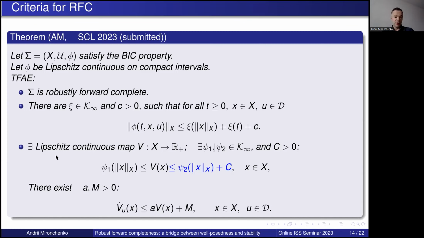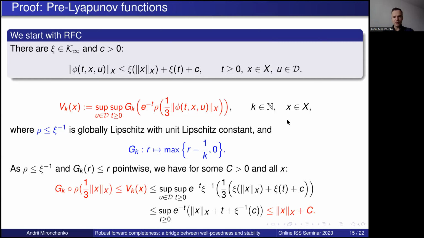Okay, well, first of all, if we have such a Lipschitz continuous map, it is easy to see that the system will be robustly forward complete. So it's not hard to see again. The only hard implication in this theorem is from the second property to the third one, and that's what I would like to present in more detail. So we have robust forward completeness in this more handy version.